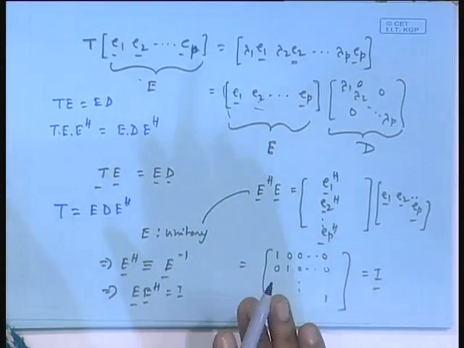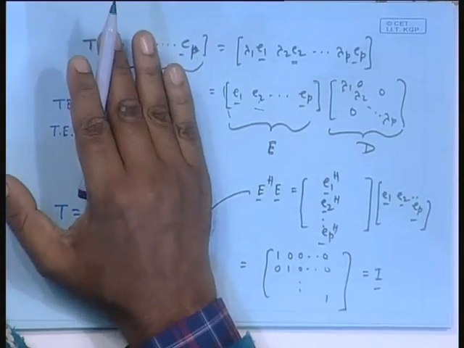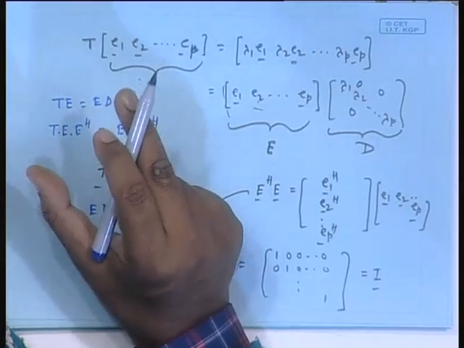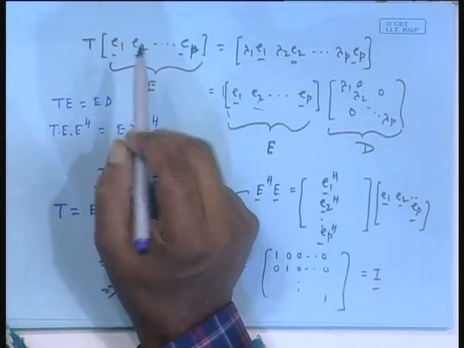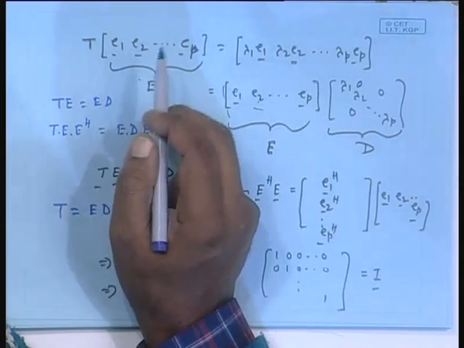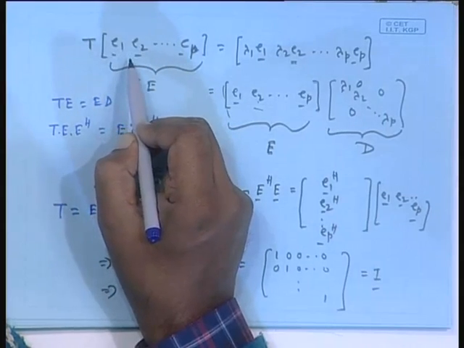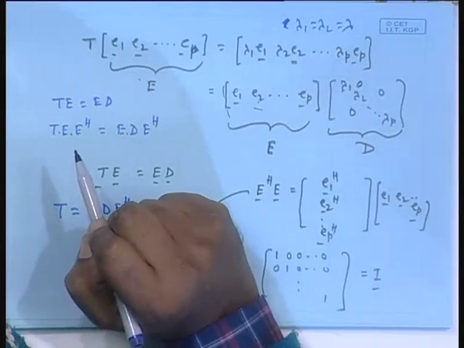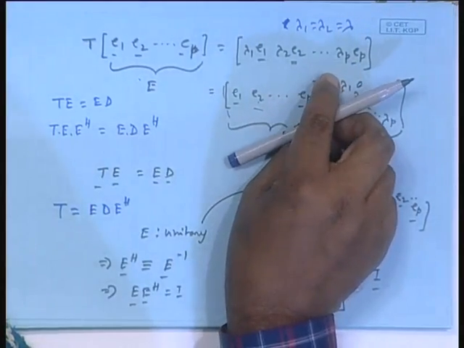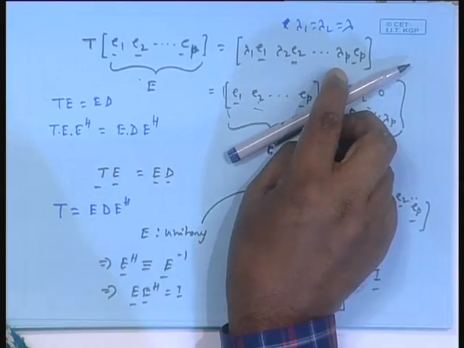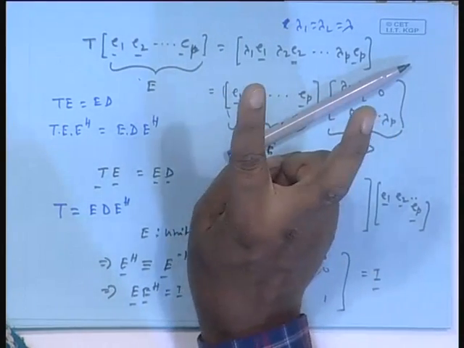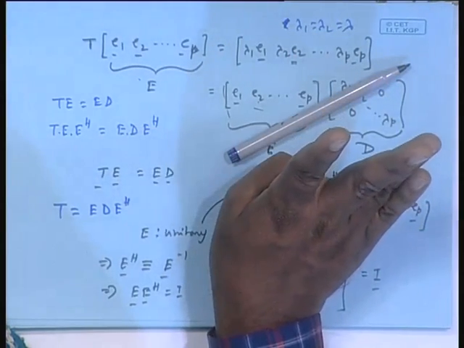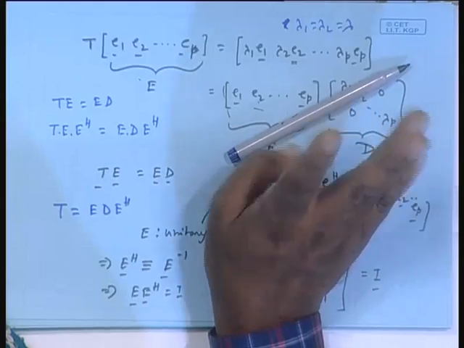There you have to just hear me out: in such cases, for a Hermitian matrix T, your mother matrix is Hermitian, I am finding eigenvectors and eigenvalues of a Hermitian matrix only. So, for a Hermitian matrix, if an eigenvalue is repeated, suppose lambda 1 equal to lambda 2 equal to some lambda, then given this lambda, if it is repeated twice, you can find two eigenvectors which are mutually orthogonal, and you put them here.